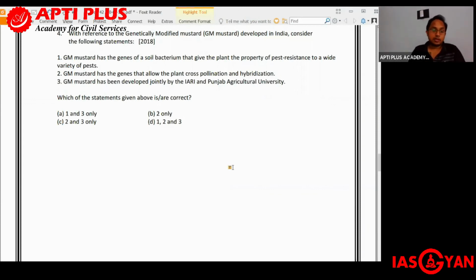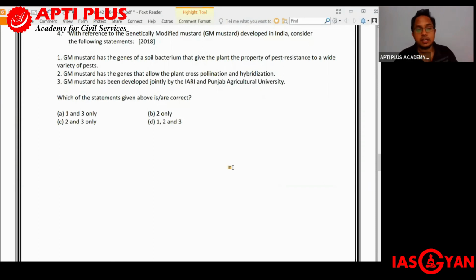Number one, the first statement with regards to GM mustard is that GM mustard has the genes of a soil bacterium that gives the plant the property of pest resistance to a wide variety of pests. Second statement is GM mustard has the genes that allow the plant cross-pollination and hybridization.